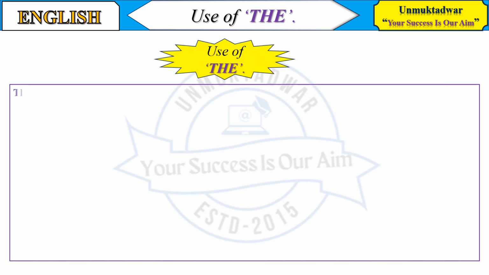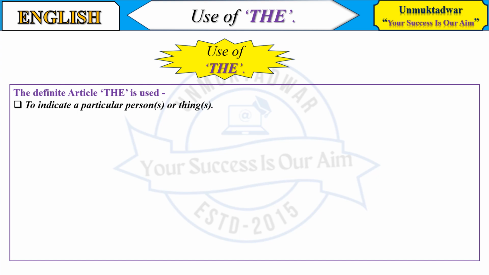Use of the. The definite article the is used to indicate a particular person or thing. Look at the boy who is reading a book. I want wings of fire. The book is out of print.